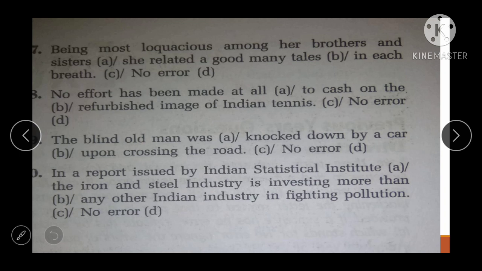Being most loquacious among her brothers and sister, she related a good many tales in each breath. So friend, there will be being most among her brothers and sister. Okay, so we have to replace among. Okay, being most loquacious of her brothers. ठीक है, ना ही तो इसमें अमंग आएगा ना ही तो बिटवीन आएगा.